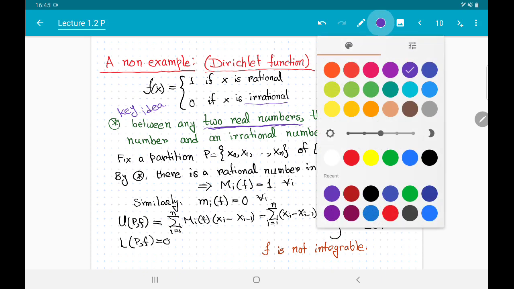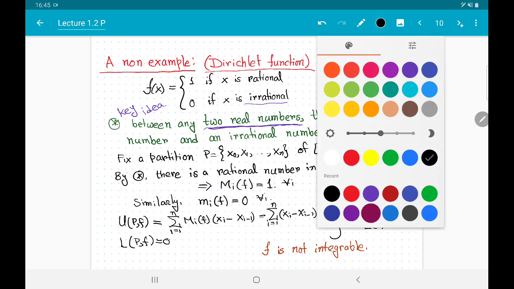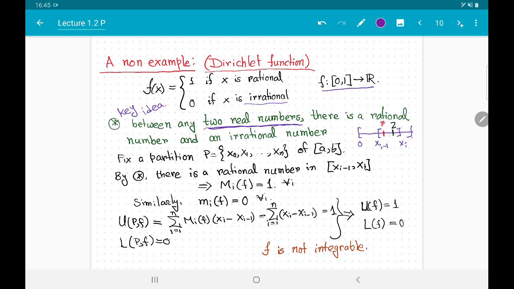Then there will be a rational number and there will be an irrational number, let me call it z. What will be the supremum of all f(x) inside this subinterval? The big M_i is always going to be 1 because there is a rational number. And the small m_i is going to be 0 because there is an irrational number inside this interval.